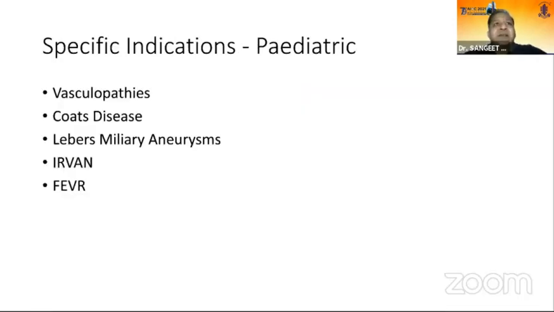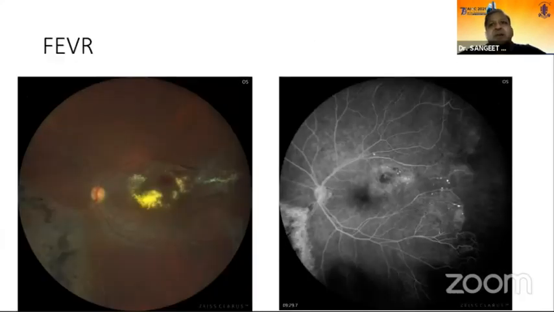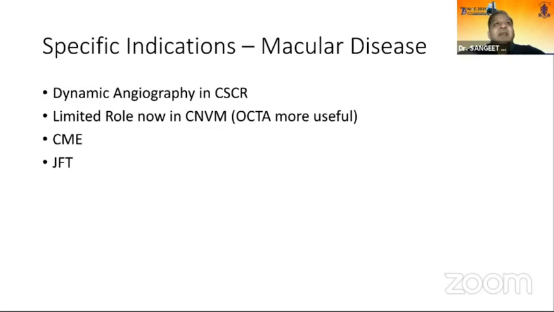The pediatric indications, I think Dr. Diksha is going to cover this topic in detail, but there are some specific indications where you do an FFA, like in vasculopathies, in Coats disease, in Leber's, aneurysms, in Eales, in FEVR. I think I will skip this. Dr. Diksha will take over this, but you can pick up peripheral ischemia or the leaking aneurysms in these cases.